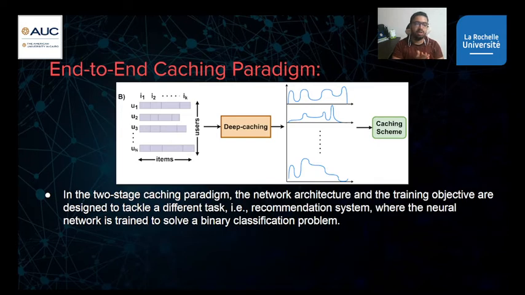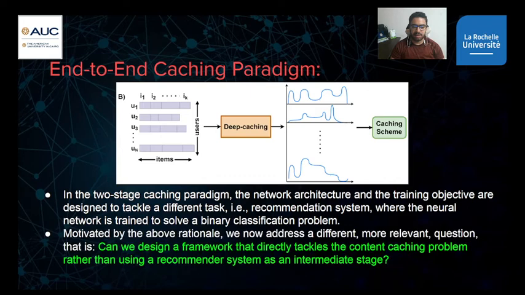In the previous paradigm, our main goal was recommendation, with the neural network and loss designed for binary classification to recommend first, then cache. That's why we called our paper "cache first, then recommend", because caching is our main objective. We tailored a deep learning encoder to tackle the caching problem directly.